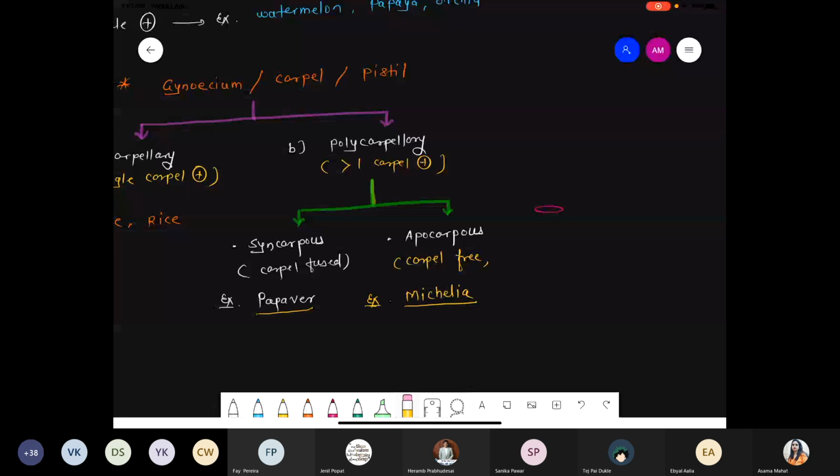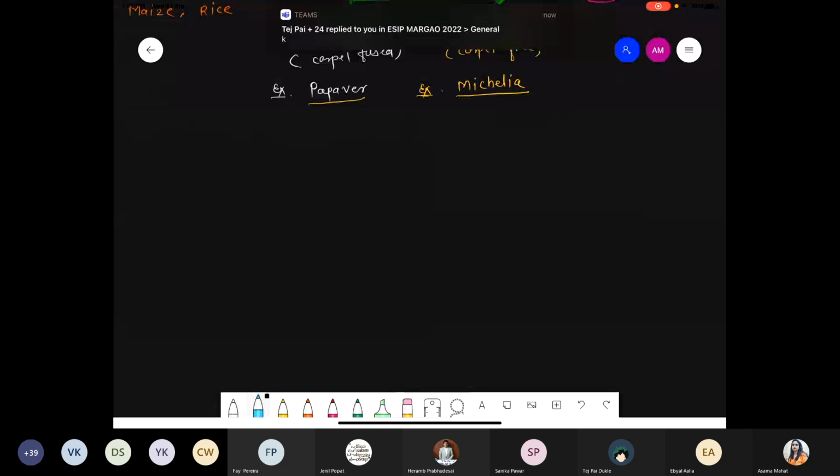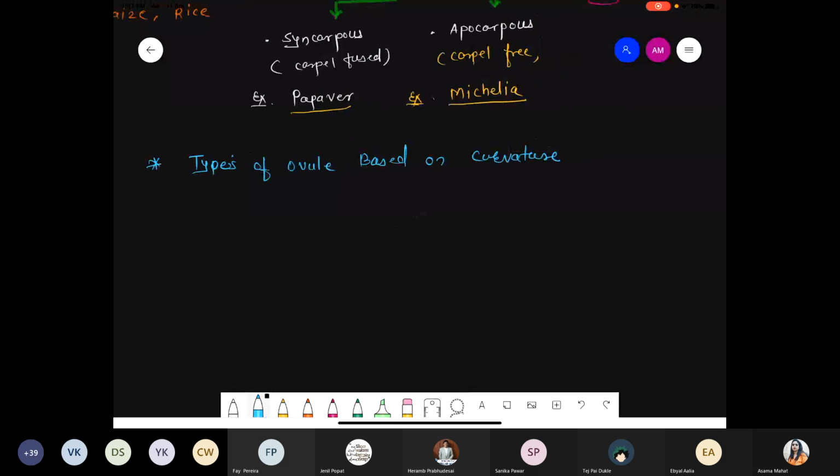Fine. Chalo. So write down the next point and the important NEET point of view. And this syllabus is for your upcoming objective test also. Write down the title we are talking about, that is types of ovule. Types of ovule based on curvature. Based on curvature. Curvature nothing but we are talking about bending. This curvature nothing but it is also called as the bending.